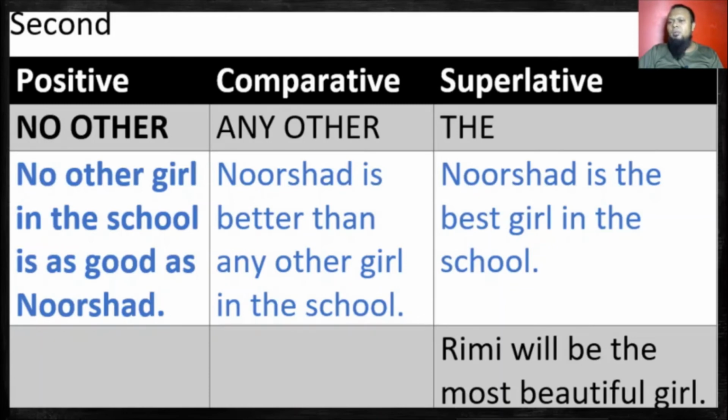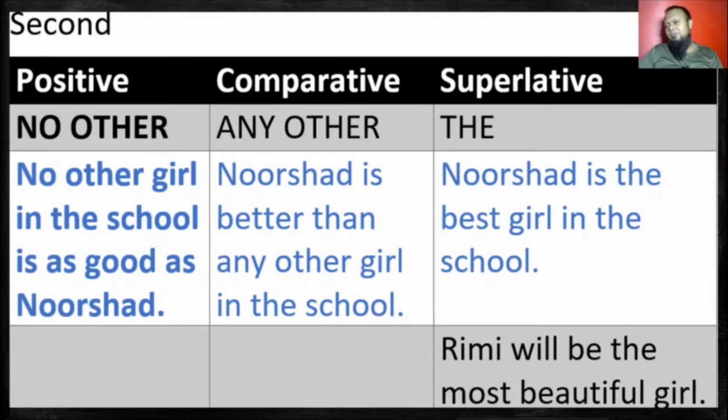So let's go through an example. Rimi will be the most beautiful girl. If you get this line, you can understand that most beautiful is superlative. And there is no one of the, there is only the most beautiful girl. So definitely this is superlative and this is the second rule. If we want to do it positive, then we have to write what? No other girl will be as beautiful as Rimi.